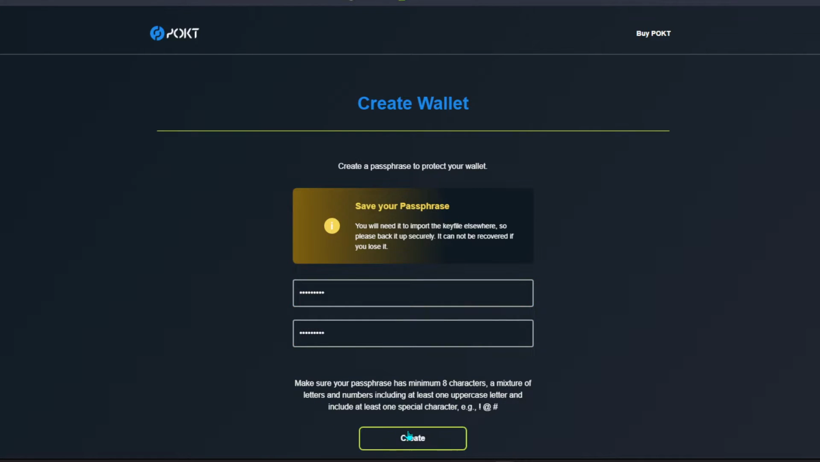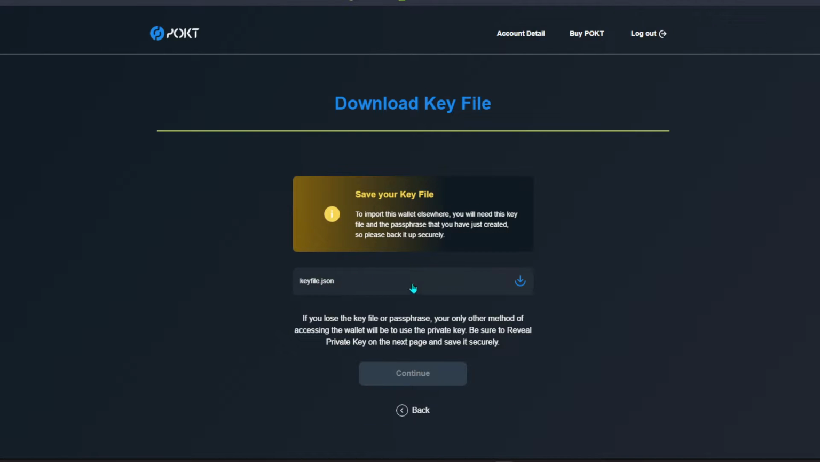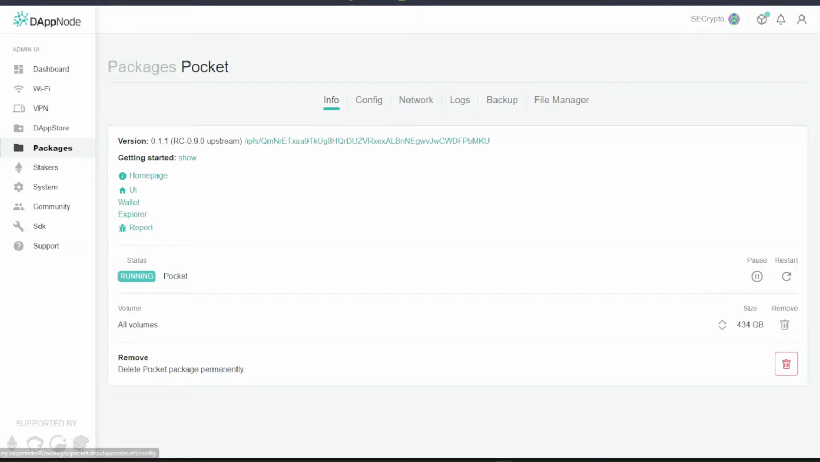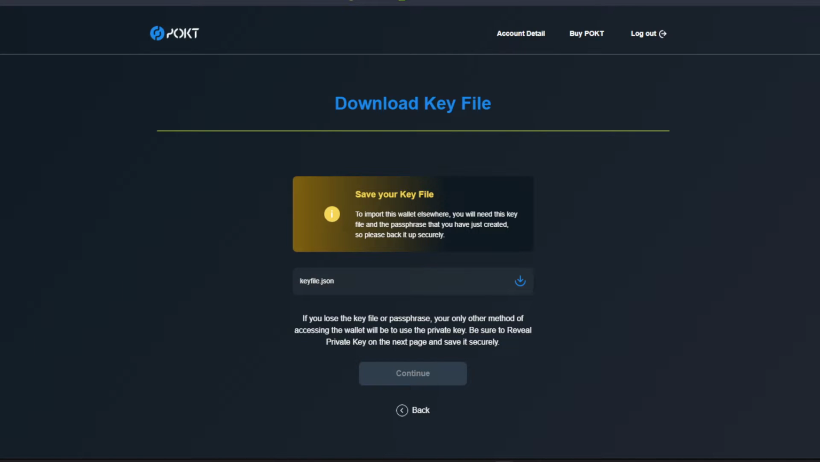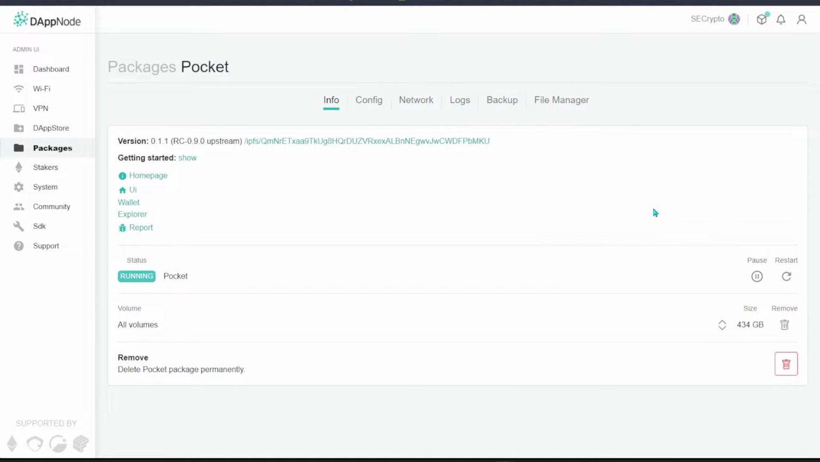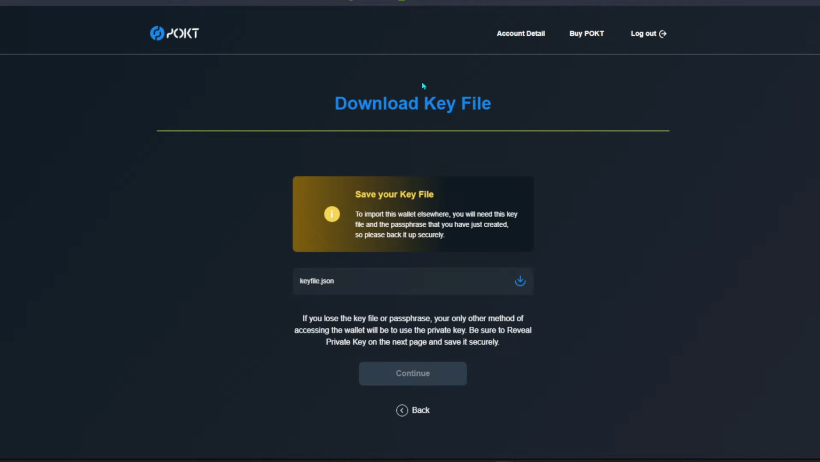Once you have created this, you will be required to download this key store JSON itself. Make sure you remember the password, and of course on DAppNode itself, do not put a $ sign in the password, because when you put a $ sign the code will not execute it, and it will run into an error. So from my understanding, don't put a $ sign.